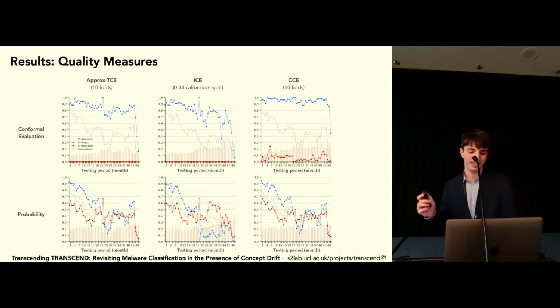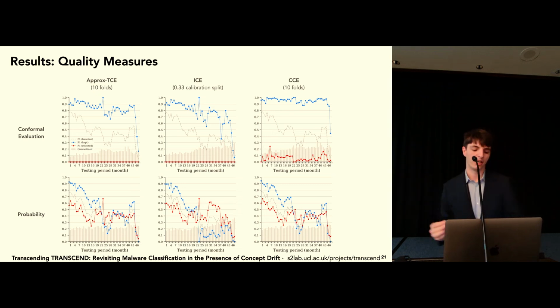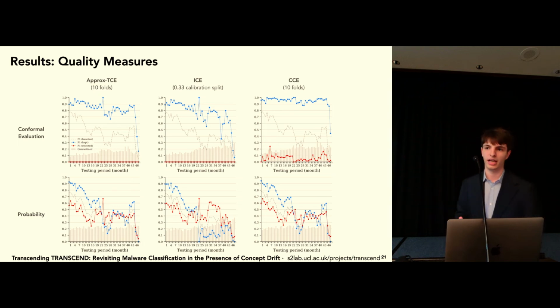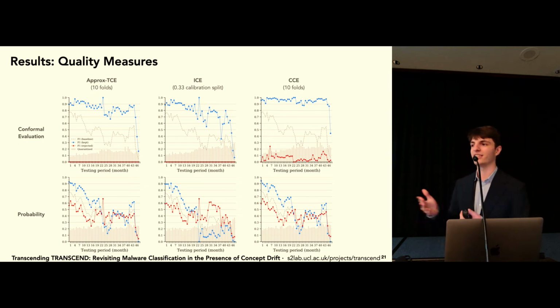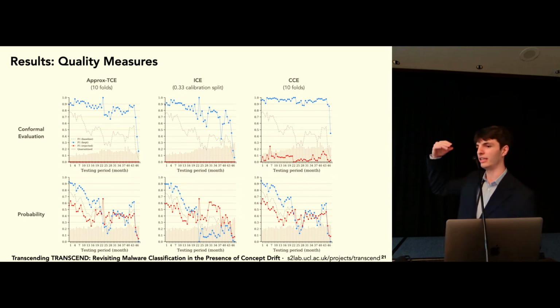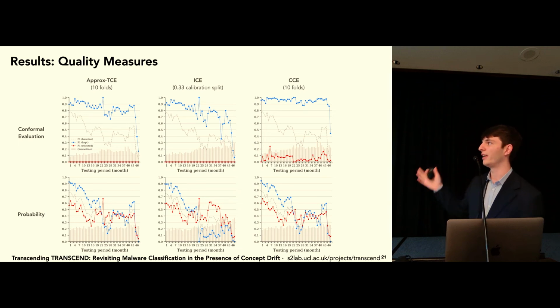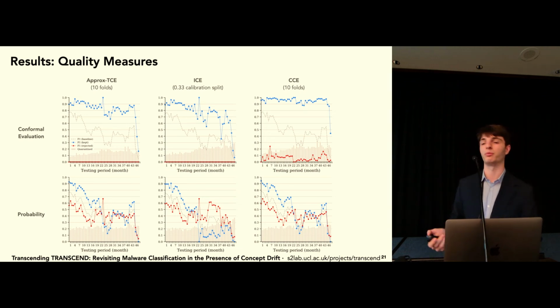Now, what we see is that it seems kind of all over the place. So when there's less drift towards the start, the probabilities tend to perform still worse than conform evaluation, but do not seem as terrible. But then as time goes on and there's more and more drift, these probabilities make less and less sense. And this actually makes a lot of sense because probabilities make the assumption that the training and testing data are IID. So probabilities as the data sets drift more and more actually become less reliable, you should trust them less and less. So for this reason, we see that conform evaluation actually gives a lot more statistical support than just using probabilities.